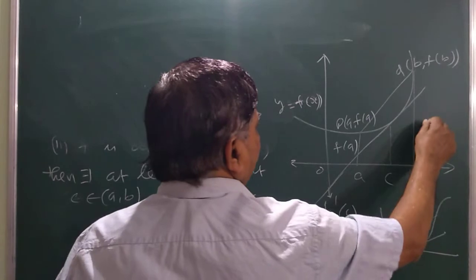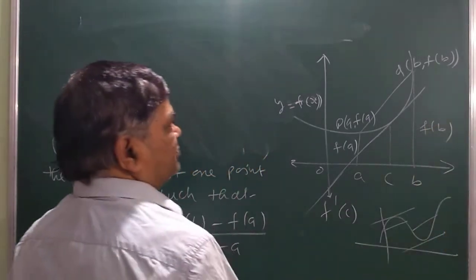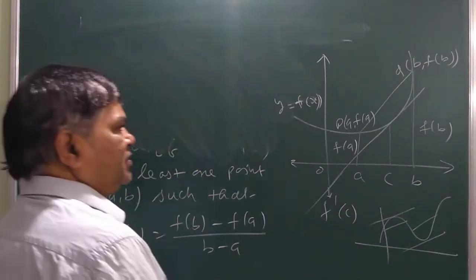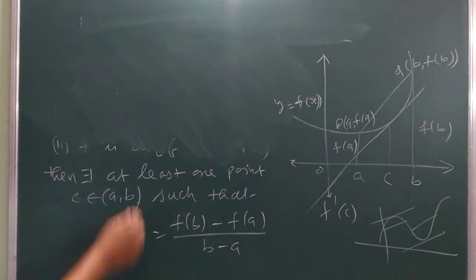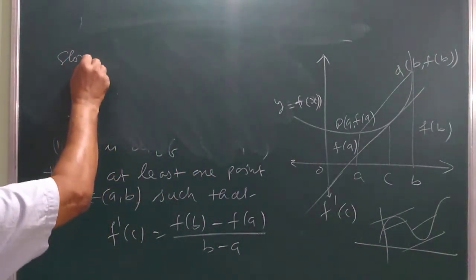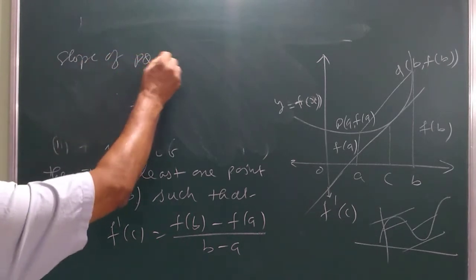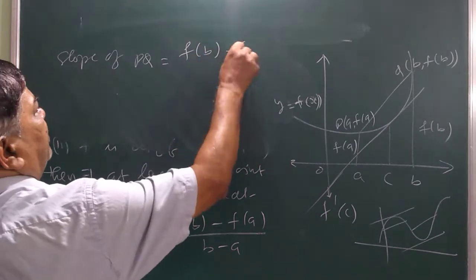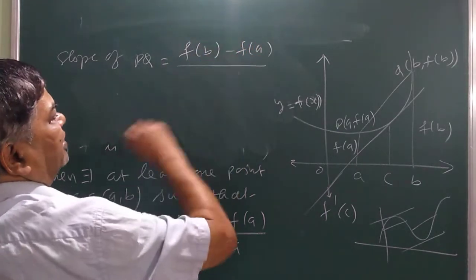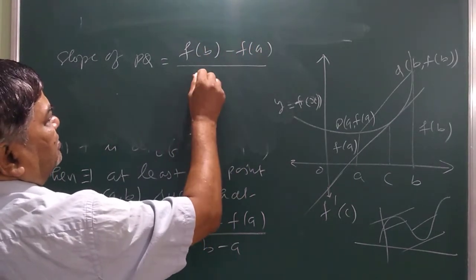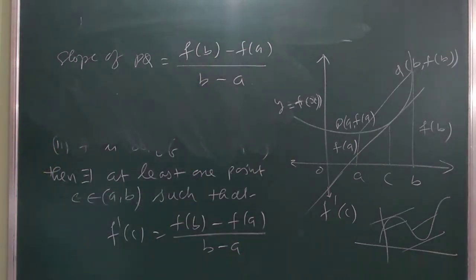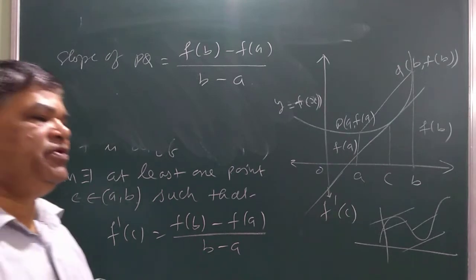Similarly, this line is f(b). So this point Q is (b, f(b)). Now what is the slope of the line PQ? Slope of PQ is y2 minus y1 divided by x2 minus x1. So this is the slope of PQ.